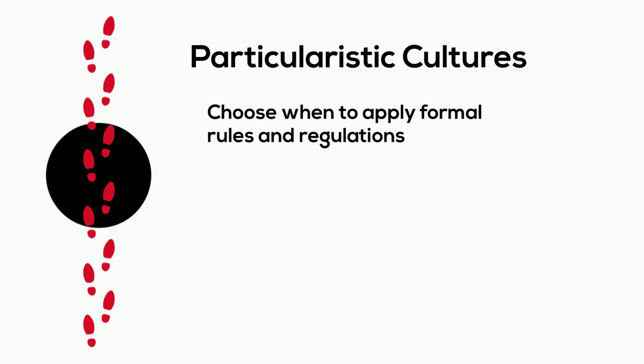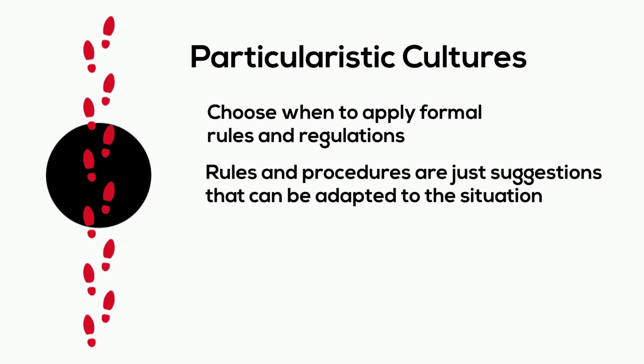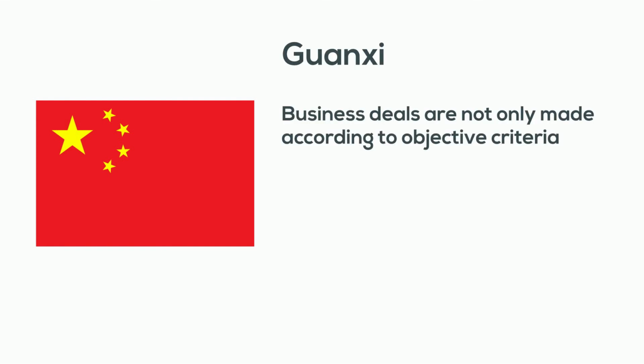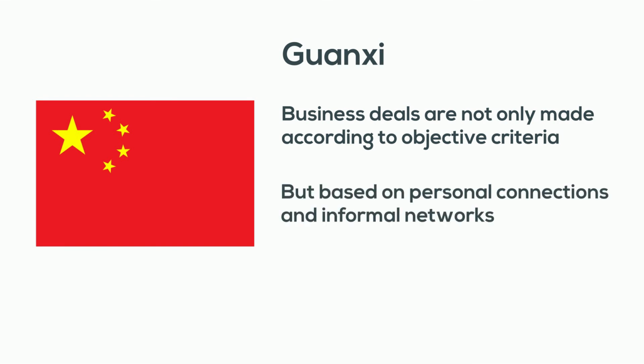Particularistic cultures choose when to apply formal rules and regulations. Rules and procedures are often just suggestions that can be adapted to particular situations. People in these cultures are comfortable with ambiguity. This dimension is associated with low uncertainty avoidance. China has a particularistic culture. The concept of guanxi is a prime example where business deals and decisions are not only made according to objective criteria, but more importantly, based on personal connections and informal networks.